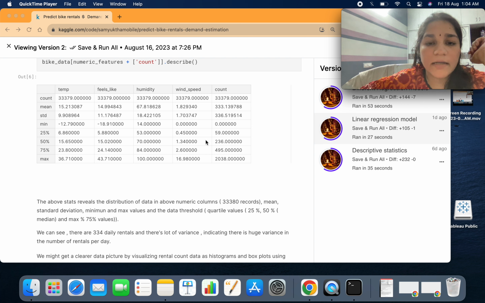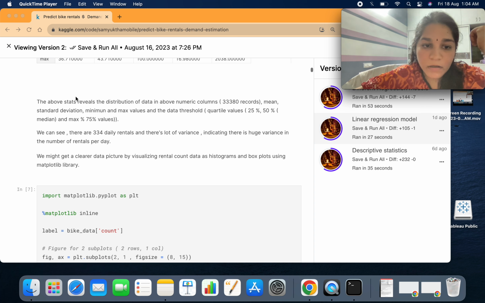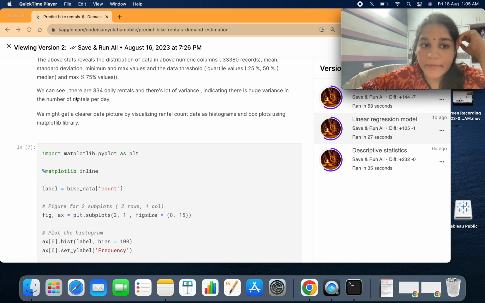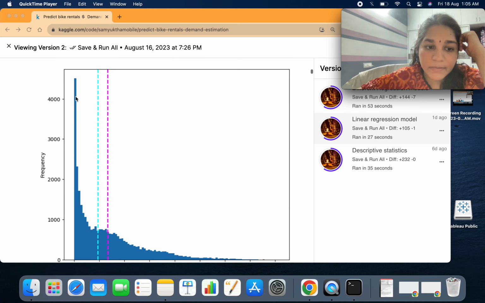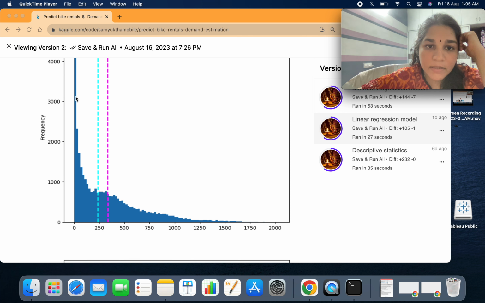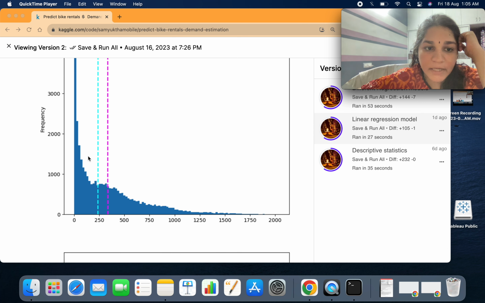And we see that there are a total of more than 380 records. And that's a small data set. So I'll be visualizing this using some histograms and box plots. And I wanted to see the rental distribution, how is it distributed. So it is completely left aligned, and you see the highest point value is 4000 rentals. And the median rental share was more than 250 times.